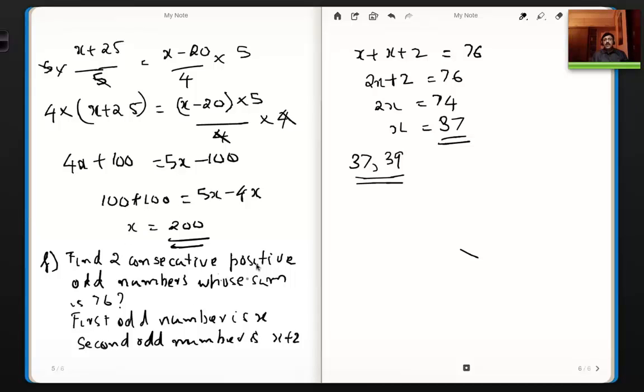As soon as you understand the question, it's very straightforward. The only point is if one odd number is x, the second odd number is x + 2. Similarly, if one even number is x, the next consecutive even number is x + 2, always. So that's the only thing I have to think here. Other than that, it's pretty straightforward. Okay, now let us look at the next problem.